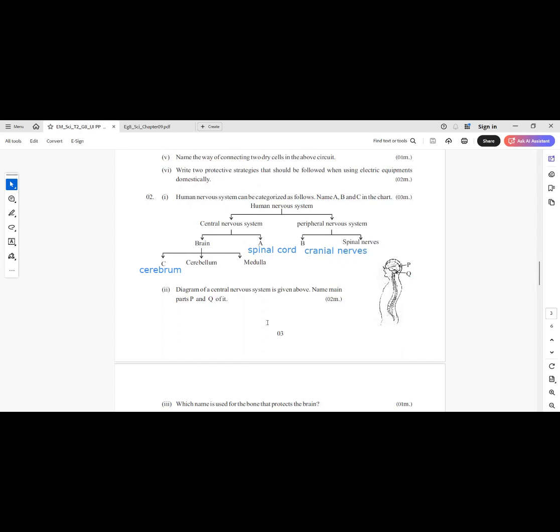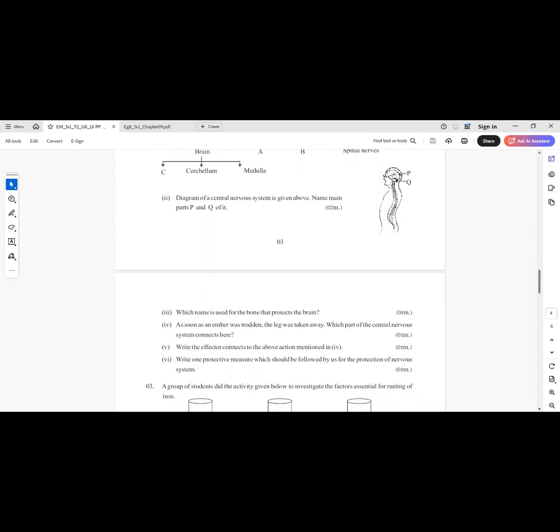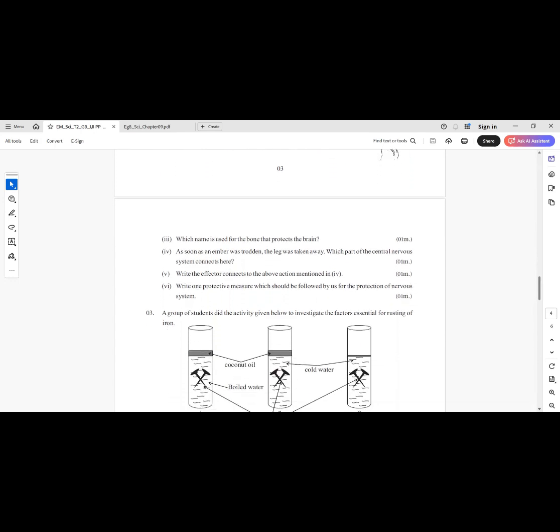Diagram of a central nervous system is given above. Name main parts P and Q of it. P, cerebrum. Q, cerebellum. Roman number 3. Which name is used for the bone that protect the brain? Answer: skull.